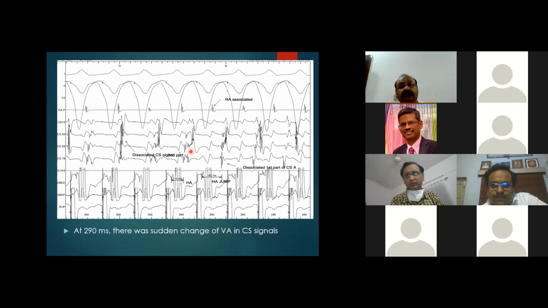I think it bears mention that if one is looking for retrograde bundle branch block, there should be a V to H jump, which we don't see there. The relationship from the V to the H is maintained. So if one is looking for a retrograde bundle branch block, that has to be noted. But in all the RV pacing, the V to the H is maintained. It is the H to the A that is moved out. So in the slide shown right now, there is absolutely no evidence of retrograde right bundle branch block.